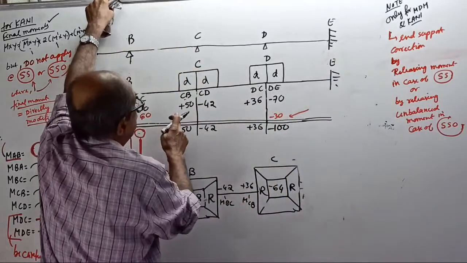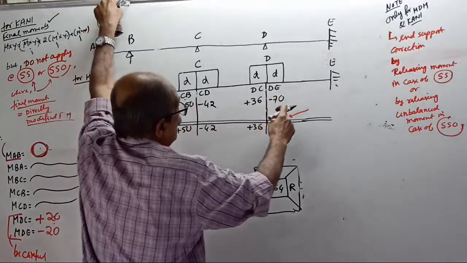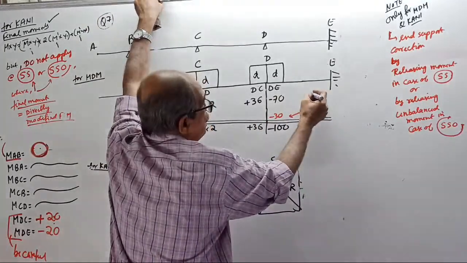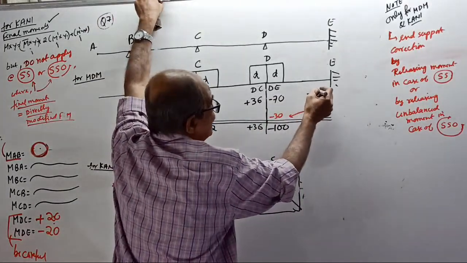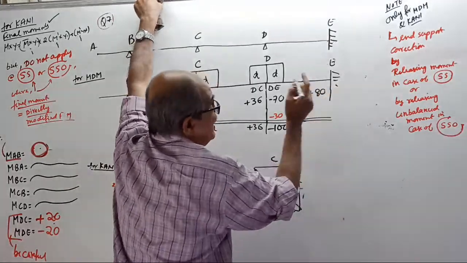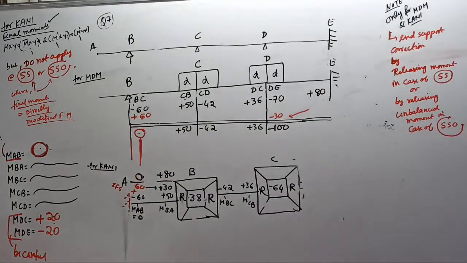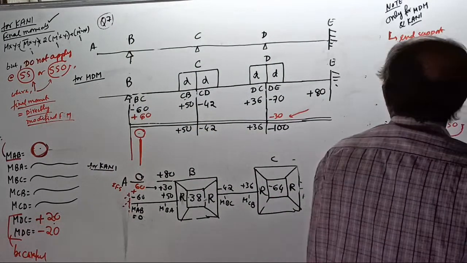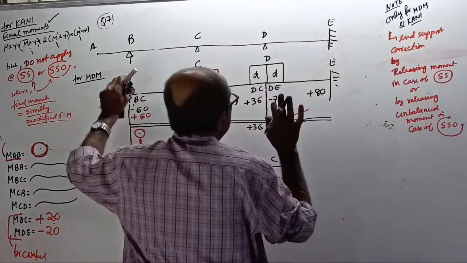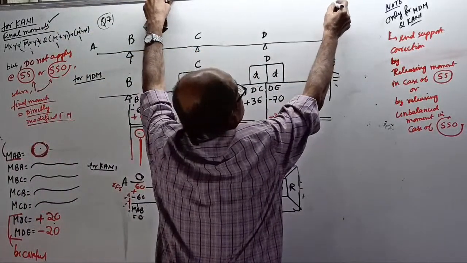Minus 60, plus 50, minus 42, plus 36, minus 70. What is the value I wrote earlier? I wrote here plus 60, plus 80. Was the answer plus 80 earlier? FEM, was it plus 80 earlier? I want the same values. Okay, 80. The overhang is not there. I remember the overhang was minus 20. Okay, now start. See, this is absolutely fixed.